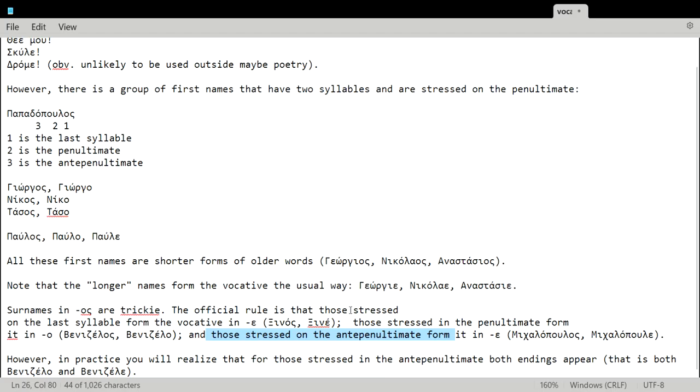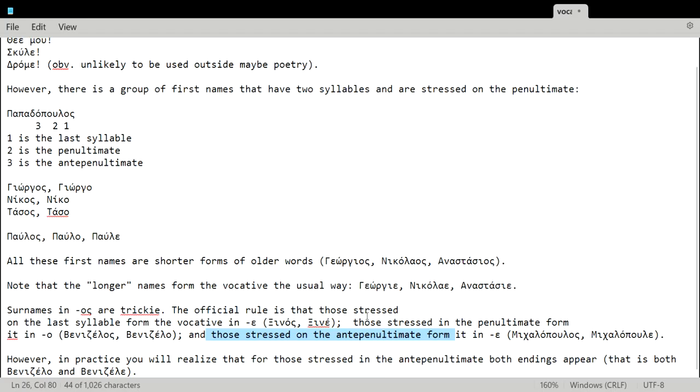The problem is with the words that are stressed on the second syllable. Now, according to, if I remember correctly, Triantafyllides' grammar, Triantafyllides being the most influential grammarian in Greece in the 20th century. But keep in mind, his grammar is quite old. If I remember correctly, it was a product of the 1930s, so almost a century old.